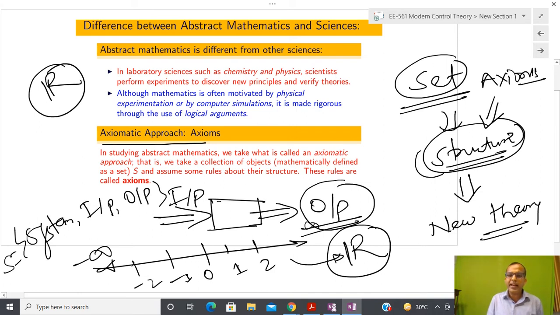I am going to define the set, I am going to define the structure, and what kind of structure. We have two assumptions: whatever output comes into the picture depends only on the past input or present input, not on futuristic input, otherwise I cannot do unique prediction. And whatever input and output data we have should be real numbers. That kind of assumption is nothing but axioms. And what new theory will come up? We are going to come up with modern system theory, or modern control theory, or nonlinear control theory.